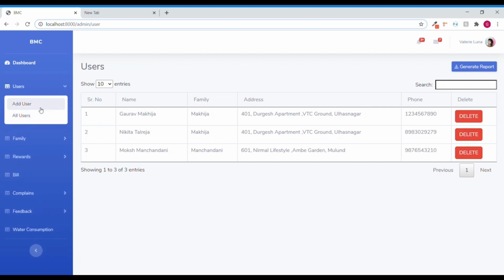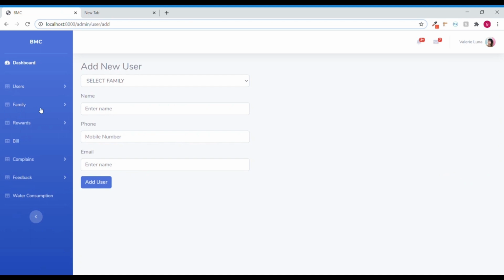Coming to add user, as there are only 2 families registered, you can select the family you want to add a new user to, that is Makhija and Manchandani for now. You can identify the family from the address as well. This is the first residing part of the address. Here you will enter the name, the phone and the email. In case the user doesn't have an email or a phone, the portal will skip the section and leave it blank as it is.